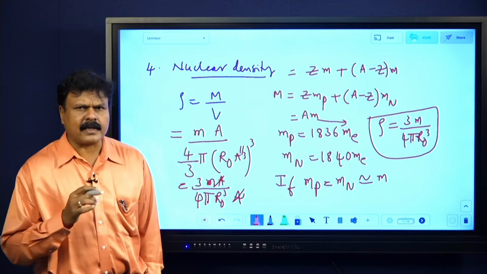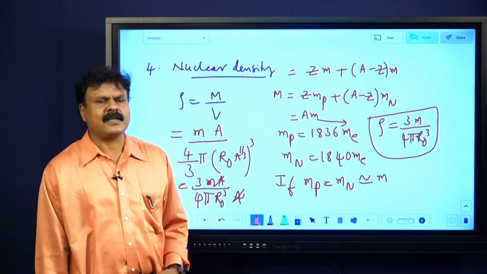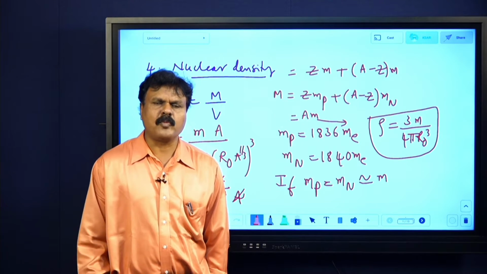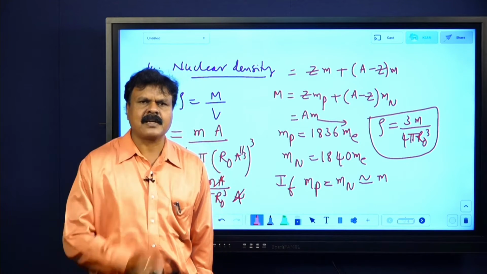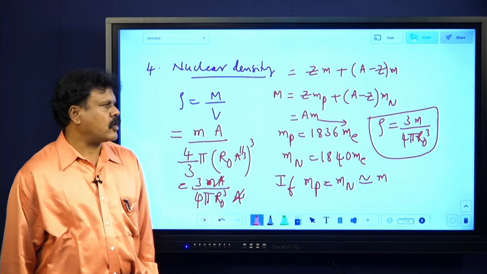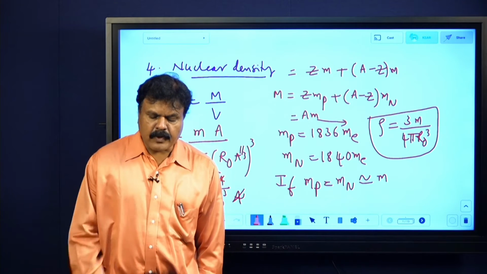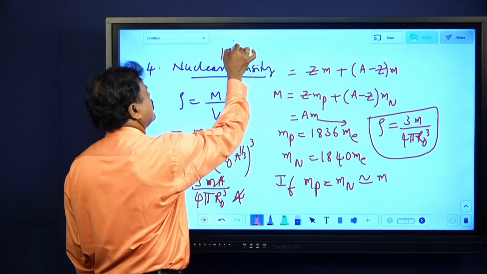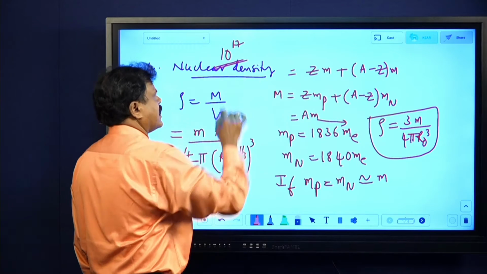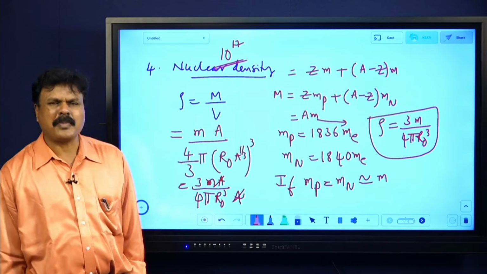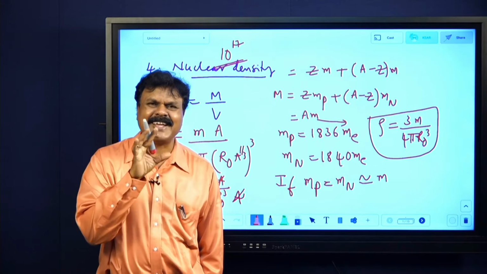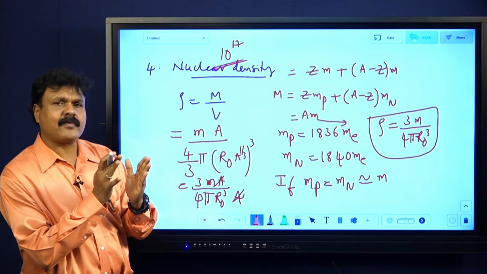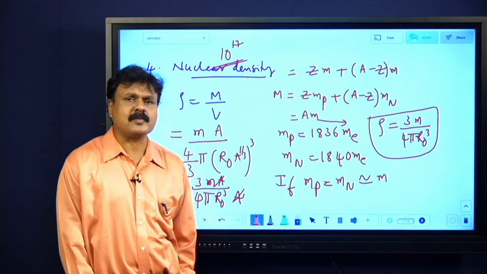If I take 1 liter of water, or 1 gallon of water, what is the density? Or 1 centimeter cube of water, the density remains the same. The amount, volume and mass might be changing, but density remains constant. And again one more question will always be asked: the density of the nucleus is of the order of 10 power 17 kg per meter cube. You can't imagine it, only write it down and remember. It is taken as around 2.3 into 10 power 17 kg per meter cube. If you put 1 meter cube of nuclei together, it will weigh 10 power 17 kilograms.